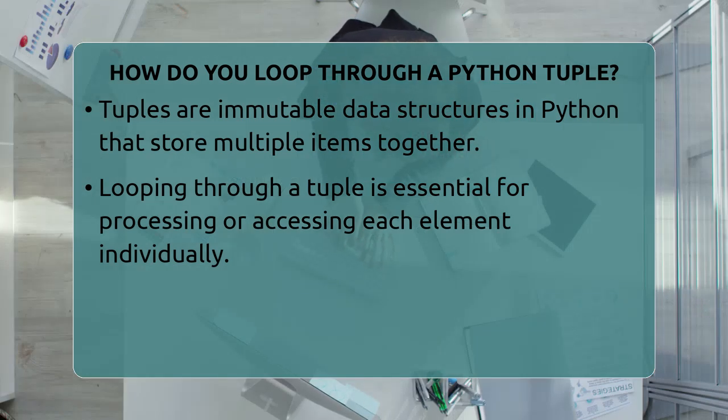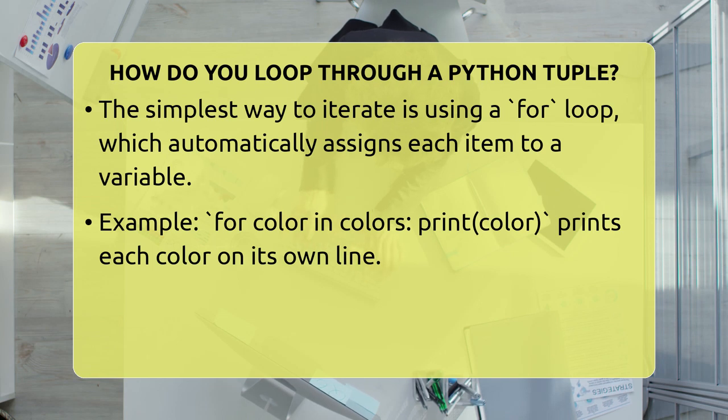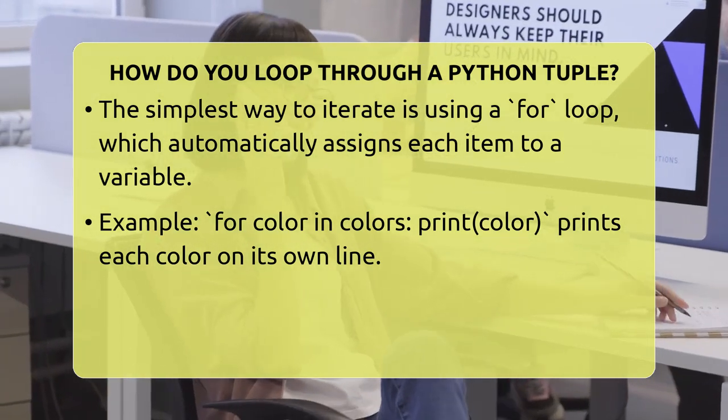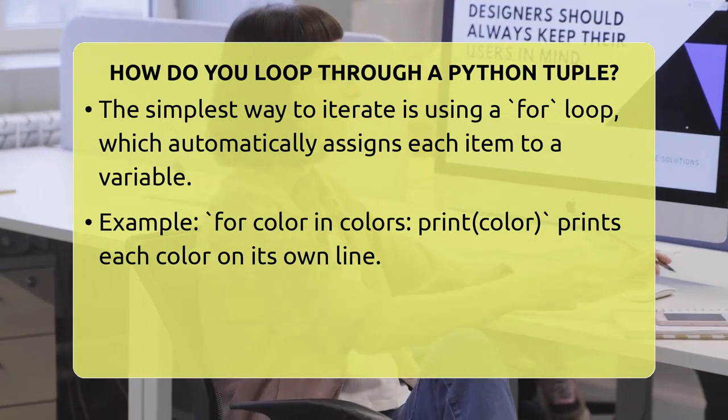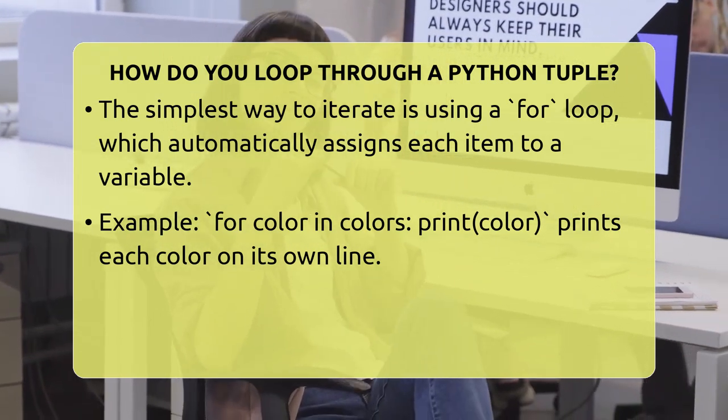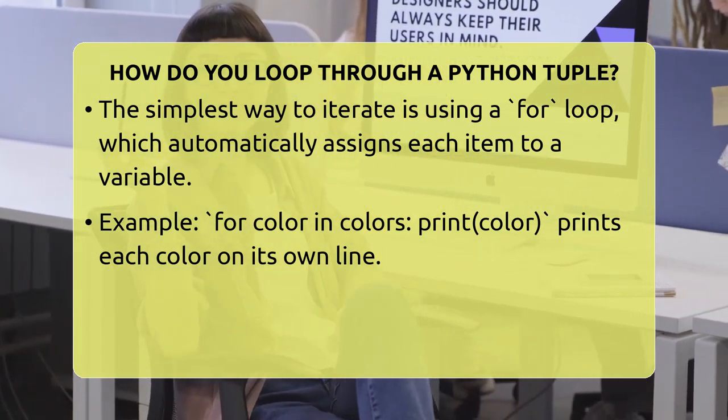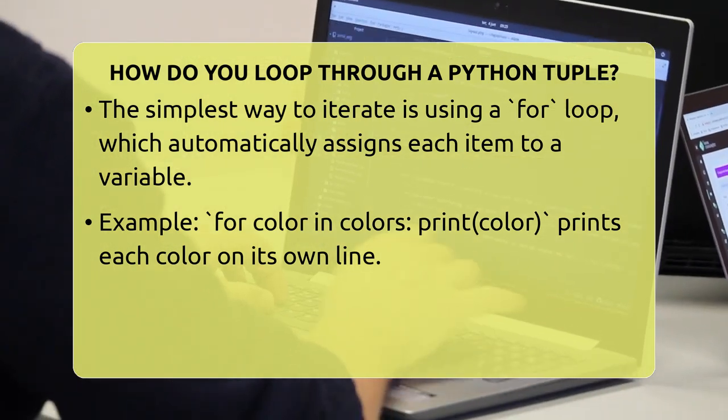You just write the word for, then a variable name, the word in, and the tuple name. For example, if you have a tuple of colors like this, red, blue, green, you can write a for loop that prints each color on its own line. It looks like this: for color in colors, print color. This way, Python automatically takes each element from the tuple and assigns it to the variable color, then runs the print statement for each one.